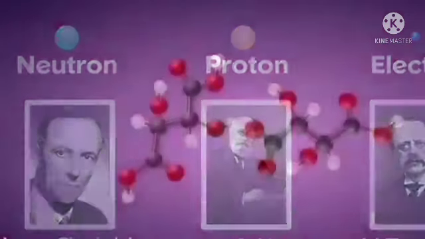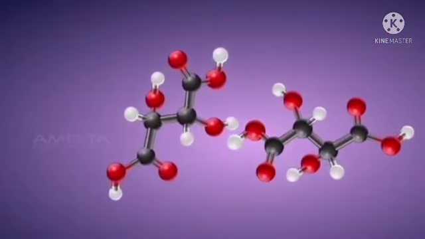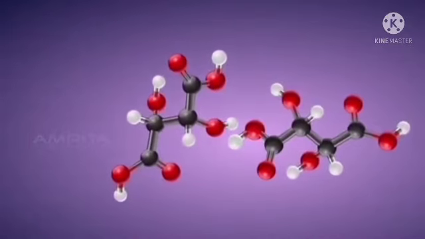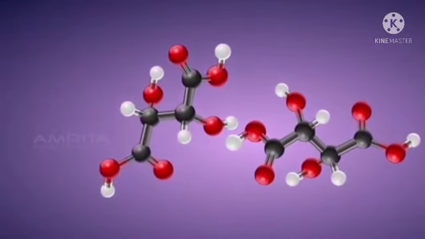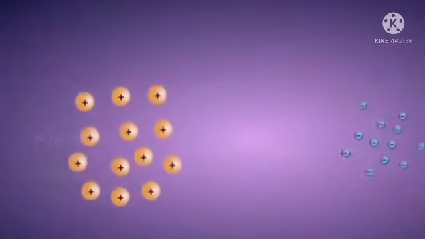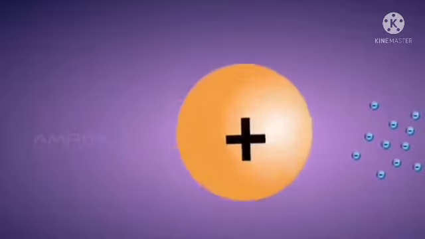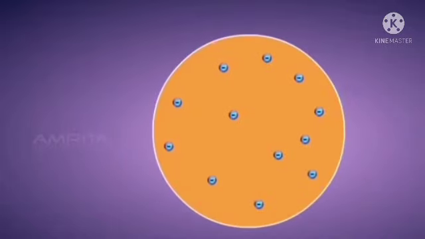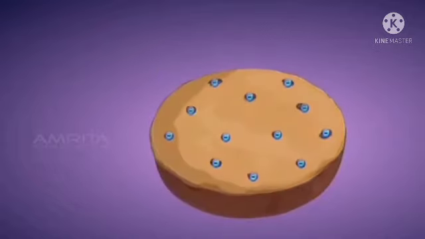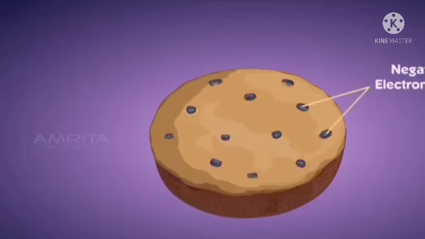To explain the arrangement of protons and electrons inside the atom, J.J. Thomson prepared a model of the structure of the atom, known as the Thomson model of atom. The model of an atom proposed by Thomson is similar to a Christmas pudding. In this model, electrons are arranged in the sphere of positive charge like plums in the spherical Christmas pudding. So it is called the plum pudding model of atom.